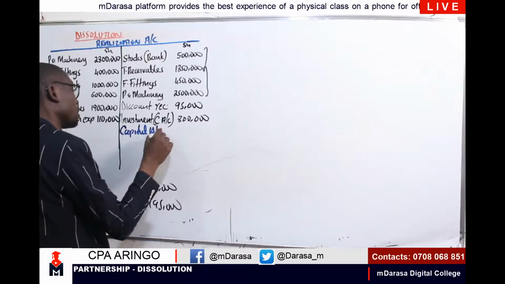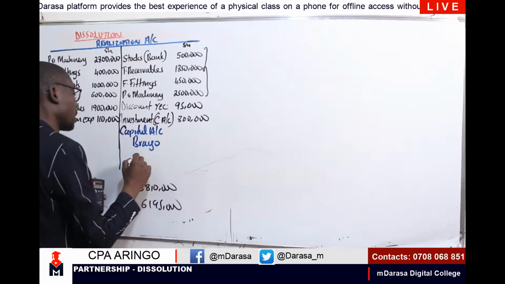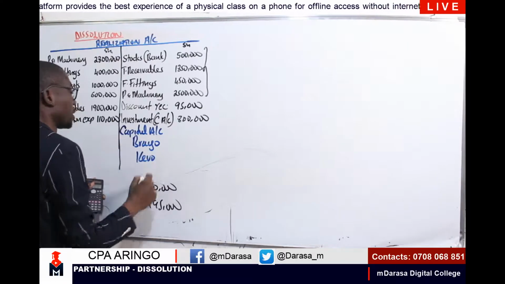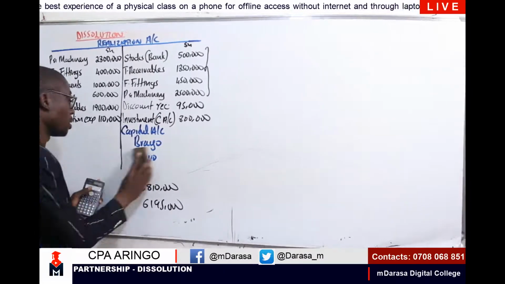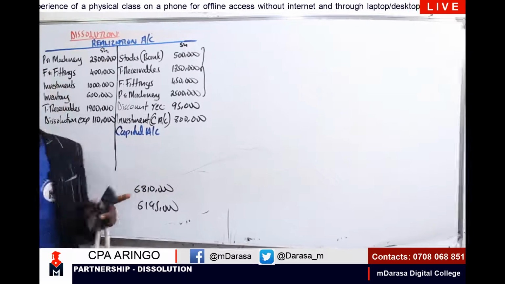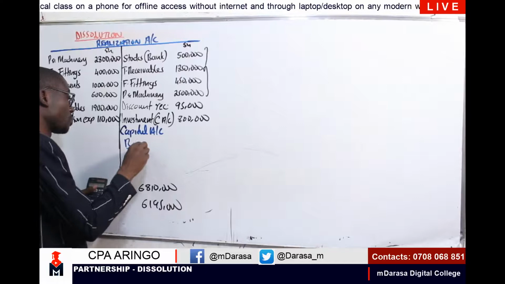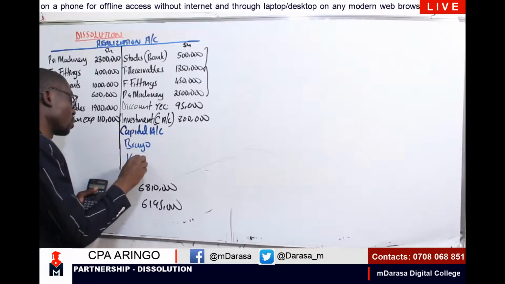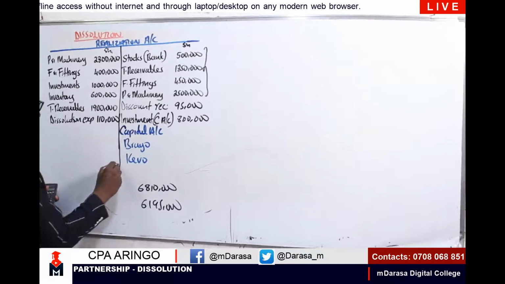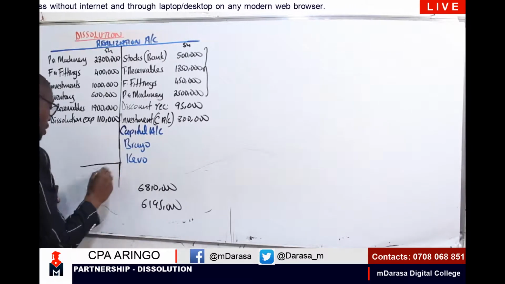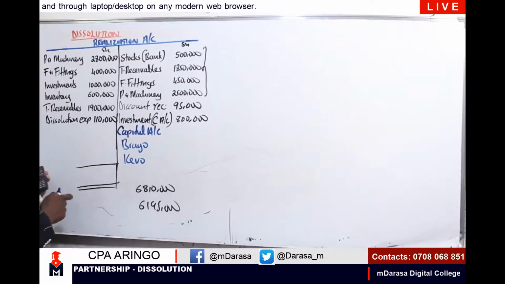Capital account for Brayo and Kevo. For Brayo and Kevo, our capital account will be effected with the balancing figure. That is the capital account for Brayo and the capital account for Kevo. So that as at the end of the day, it should give us the total that we have determined here, which in this case, clearly we've seen, I'm having a figure of 6810,